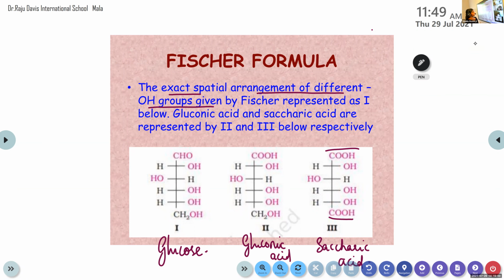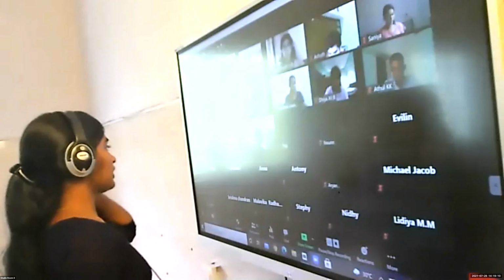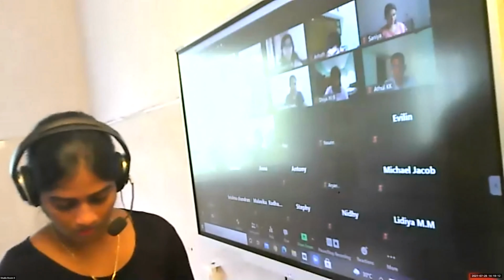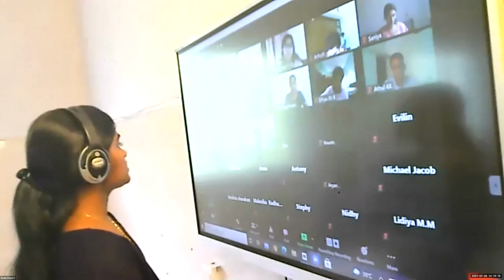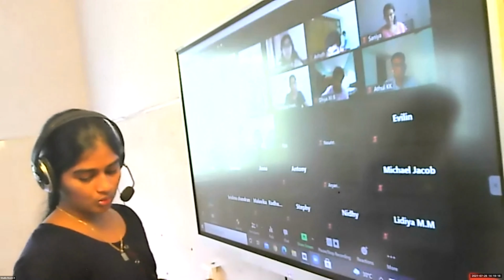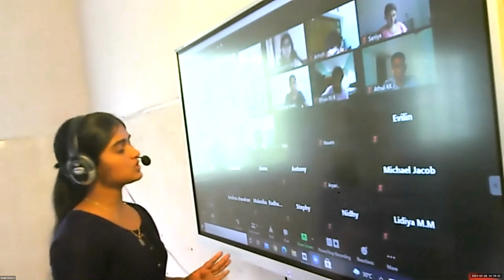Finished, right? Yes. Then we can discuss the remaining things in the next class. So you have to learn each step, okay? How this structure of glucose is derived. From each step, each piece of information is obtained through evidence. We are able to find out the structure of glucose.